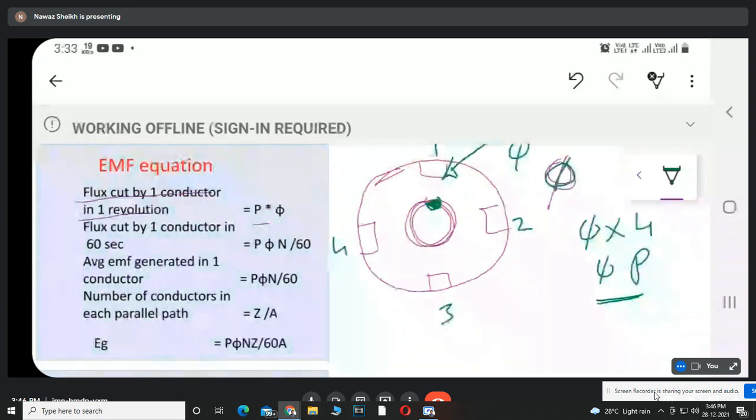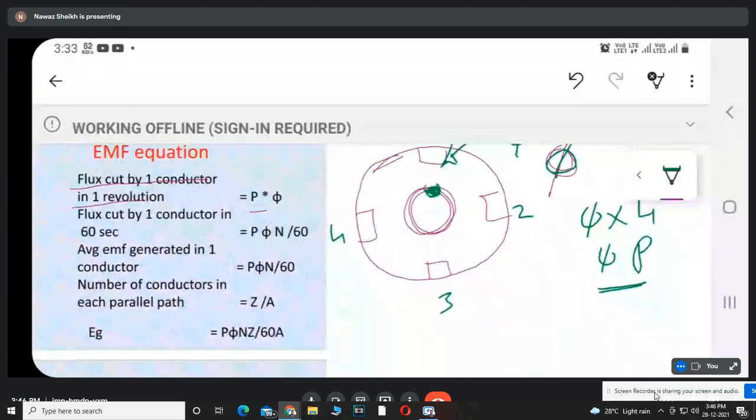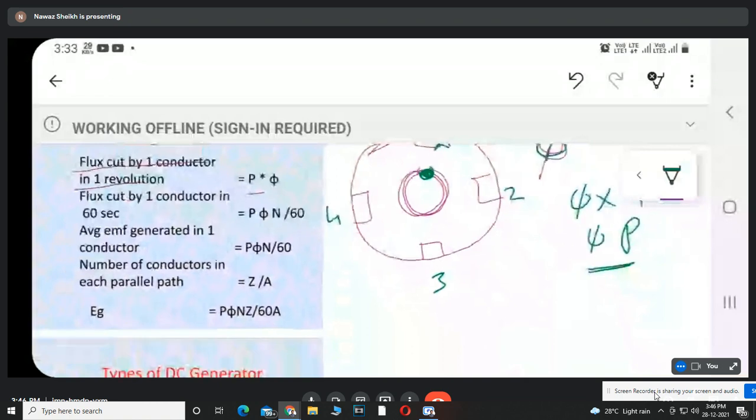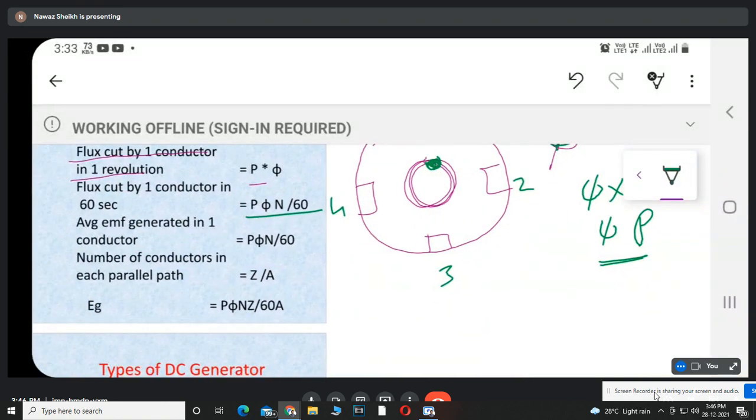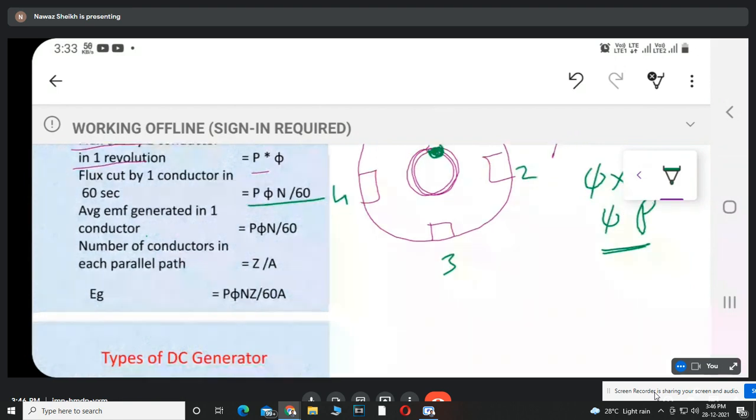Now flux cut by one conductor in 60 seconds. In 60 seconds means it should be divided by 60. Now the average EMF generated in one conductor is phi P N upon 60. This is the average EMF generated in one conductor.